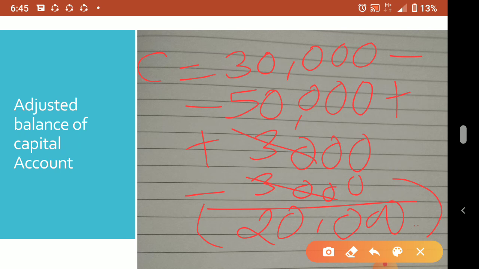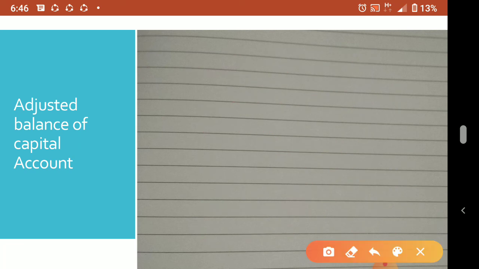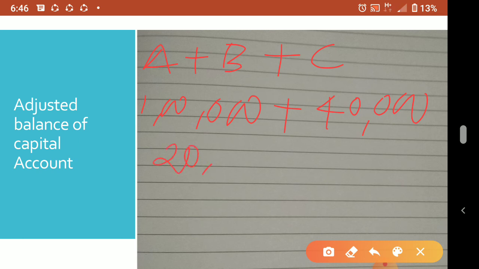Understood? No? Okay. Now what is the total capital? Now we'll see, A plus B plus C. You remember it is A plus B plus C. So A's capital, how much we calculated? 1 lakh. B's capital we calculated 40,000. Then C's capital is 20,000 loss.